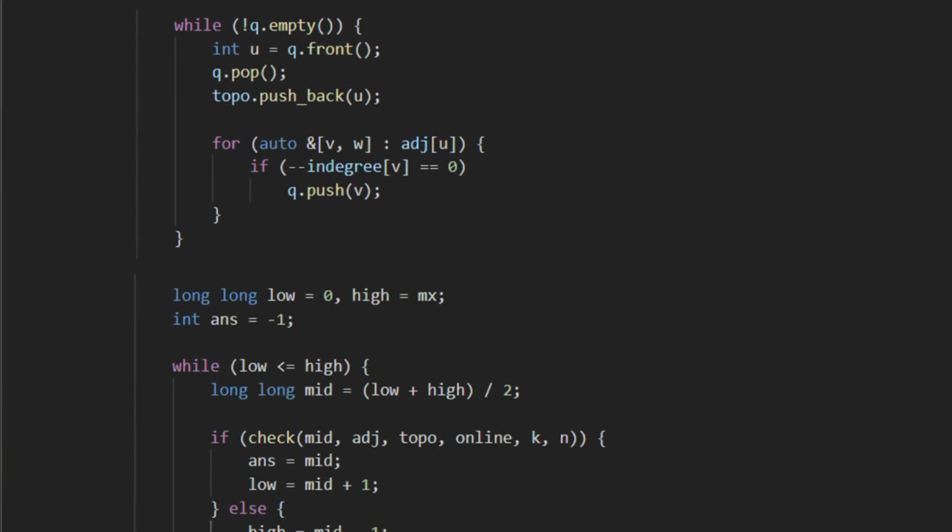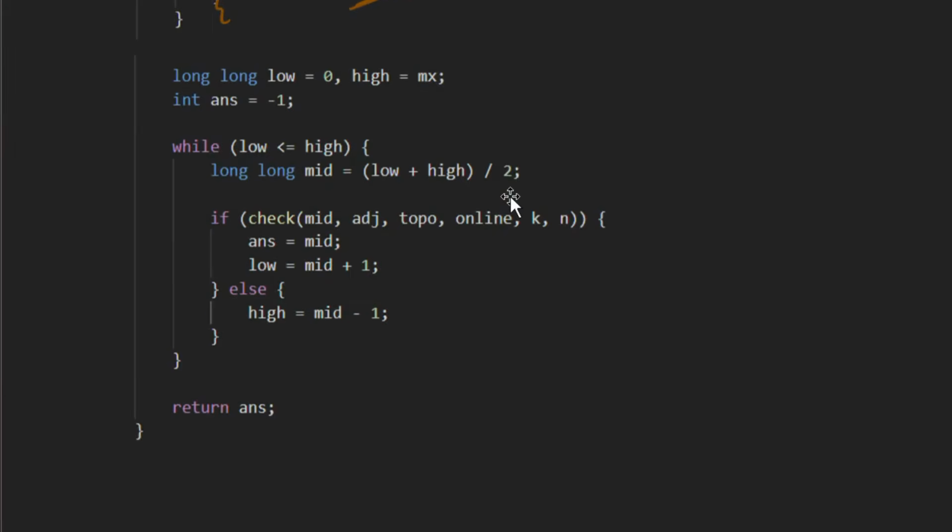Then until our queue becomes empty, we take the front node from the queue and push that node in the topo vector, right? And then we see the neighbors of that particular node that we have taken from the queue, and decrease their in degree by 1, and if their in degree becomes 0, then we push those nodes into the queue also. After this while loop ends, it will give us the topological order.